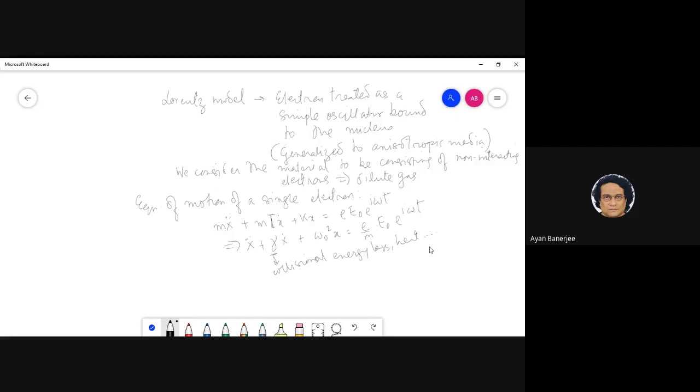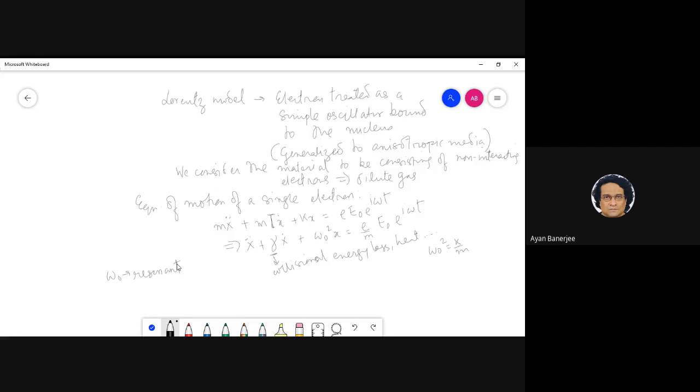So obviously your omega 0 square is k by m, right? And what is this omega 0? Why I'm writing this is because for a harmonic oscillator it is very easy to understand. You let a pendulum go, just hold the pendulum at the pivot point. Whatever frequency it oscillates with is the resonant frequency.